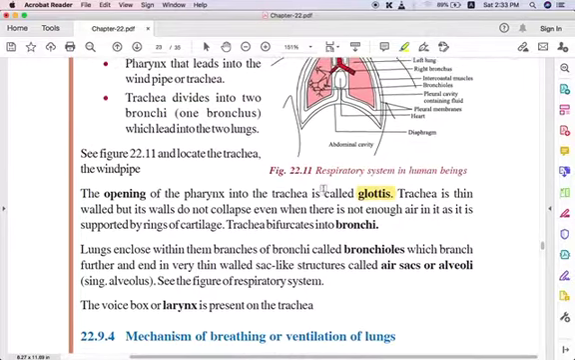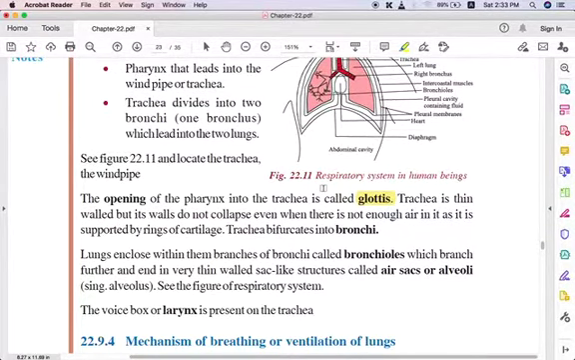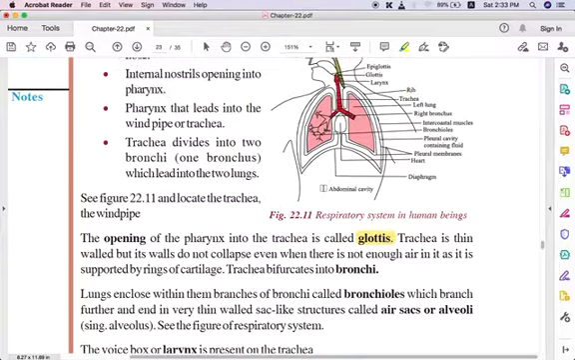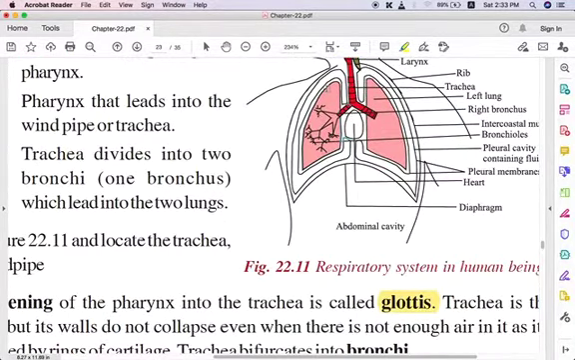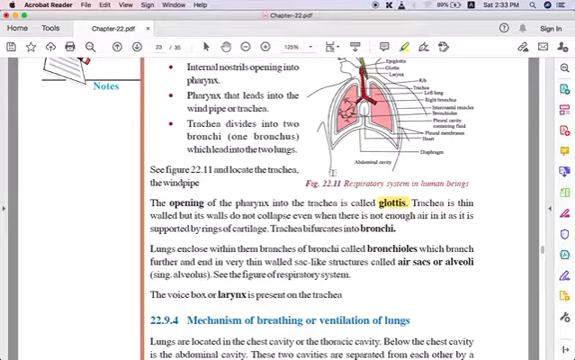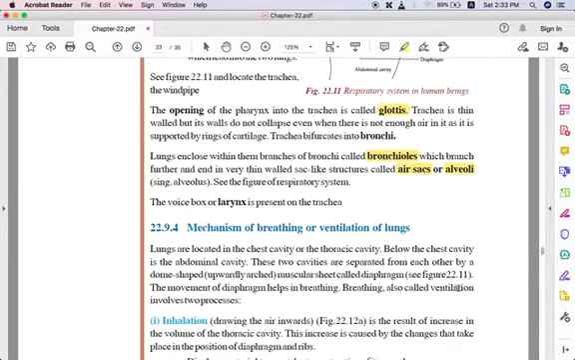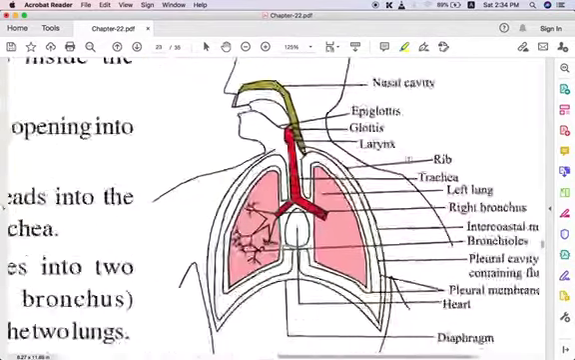Within the lungs there are branches of the bronchi called bronchioles that are present here. The bronchi further have branches called bronchioles, that you have to remember. And at the end of the bronchioles, there are thin sac-like structures, called air sacs or alveoli. The singular is alveolus, the plural is alveoli. We will see that in detail, inshallah. So there is the larynx, you can see the larynx here.